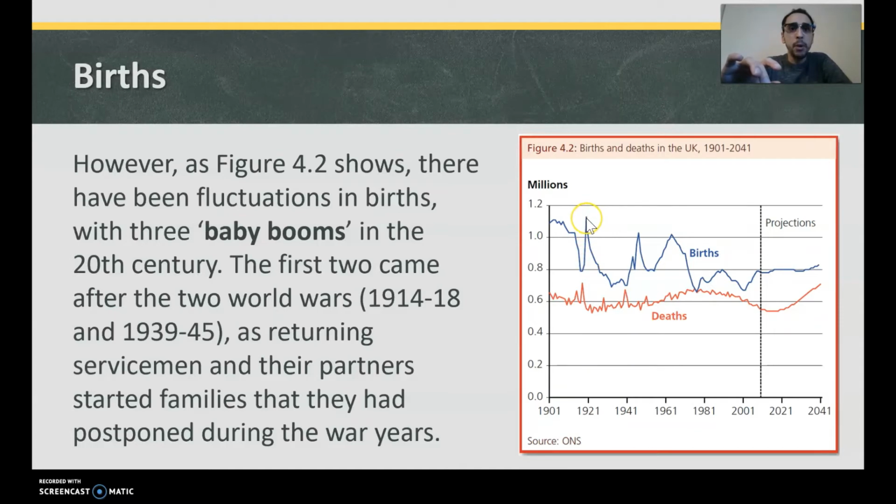And there was a baby boom after 1945, it says, so around here. Yeah, so look, another baby boom. So these are boomers. And there's a third boom here. As returning servicemen and their partners started families, they had postponed during the war years.